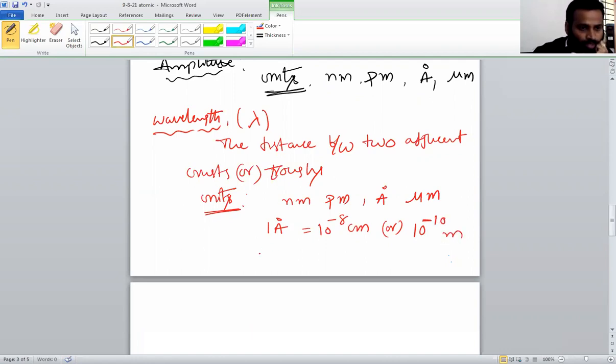One nanometer is how many centimeters or meters? You already know this because we discussed it in the bridge course. One nanometer is 10 power minus 7 centimeter, or 10 power minus 9 meters.